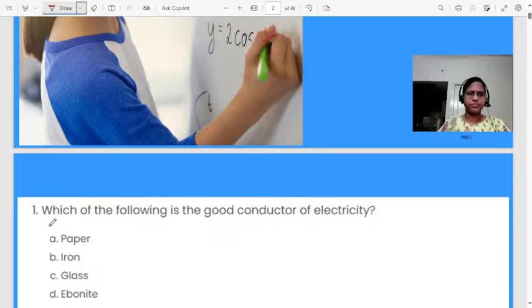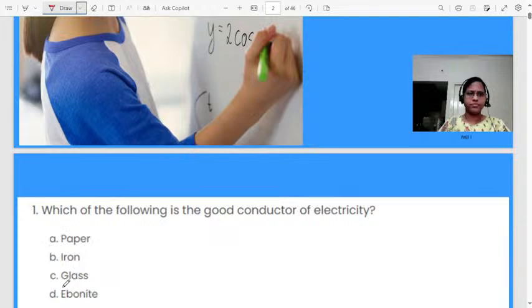First question: which of the following is a good conductor of electricity? Among these four, which one is the good conductor of electricity? First option is paper, second option is iron, third one is glass, fourth option is ebonite. Which of the following is a good conductor of electricity?